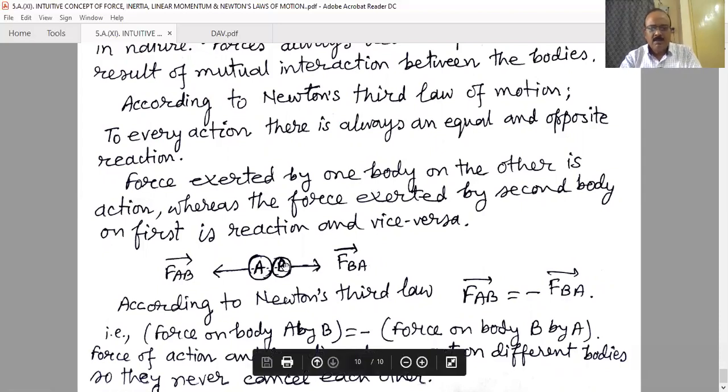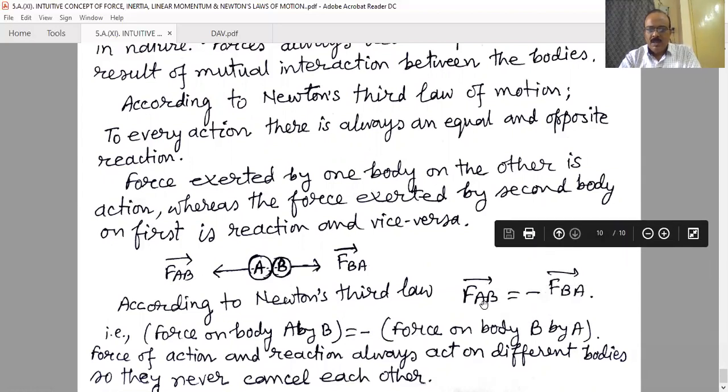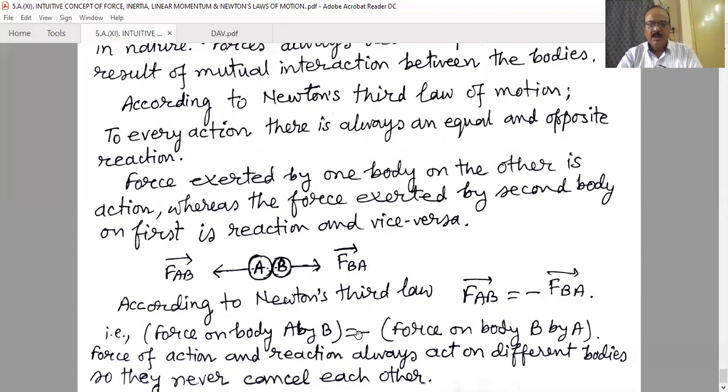In this figure, A and B are two objects interacting for a small time interval. Let us suppose at any moment the force given to A by B is F_AB, the force experienced by A given by B, and F_BA is the force experienced by B given by A. According to Newton's third law, the mathematical form is F_AB equals minus F_BA. That is, the force on body A by B equals minus the force on body B by A.